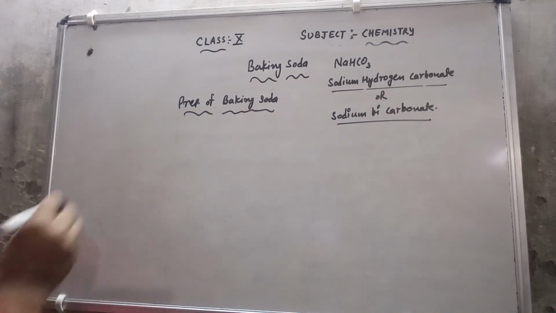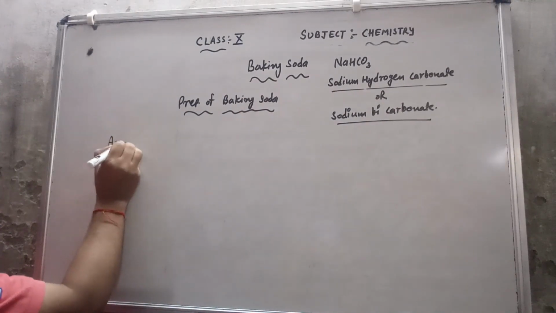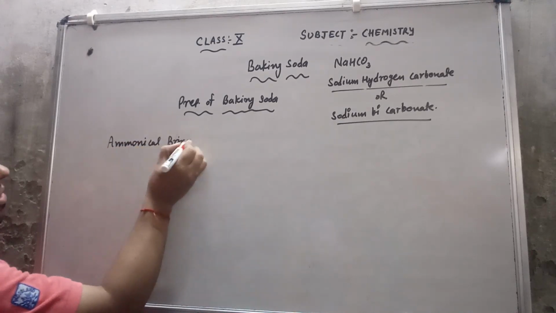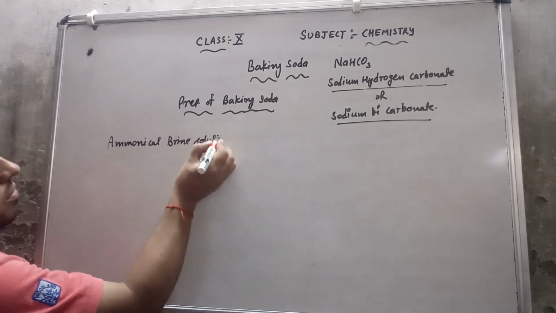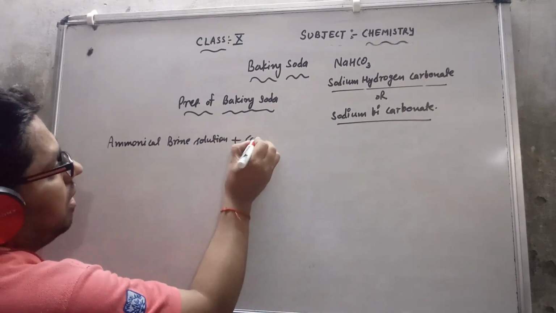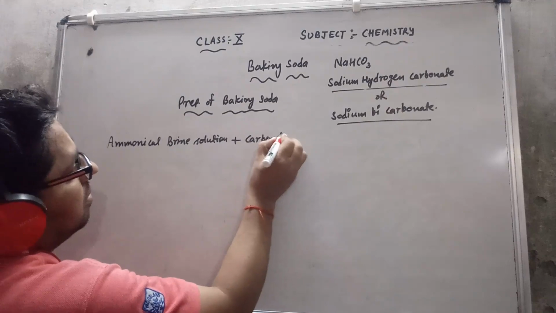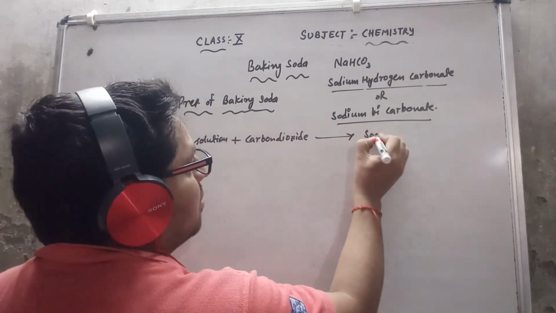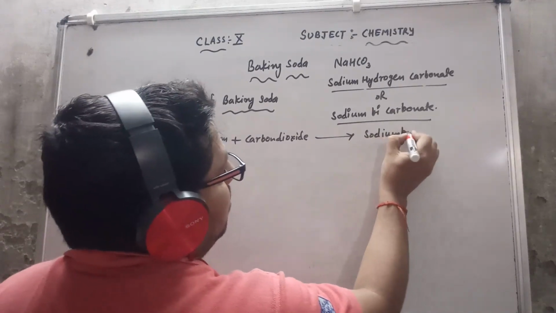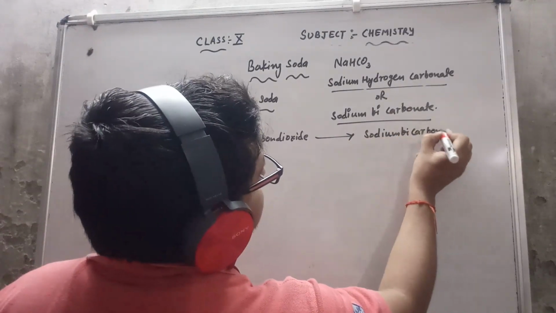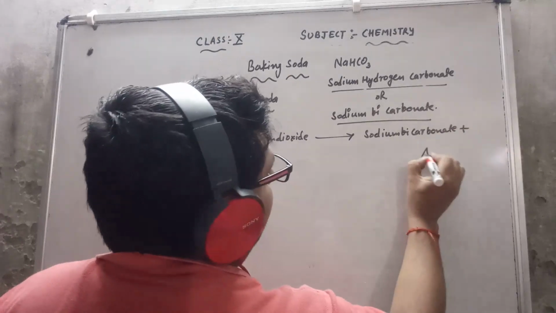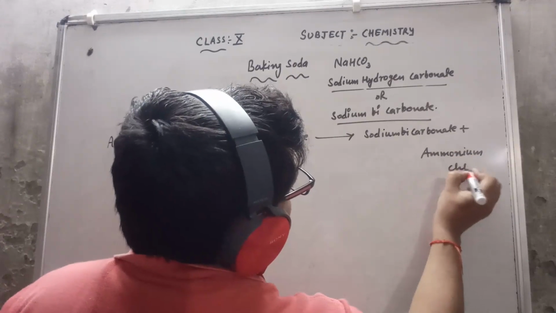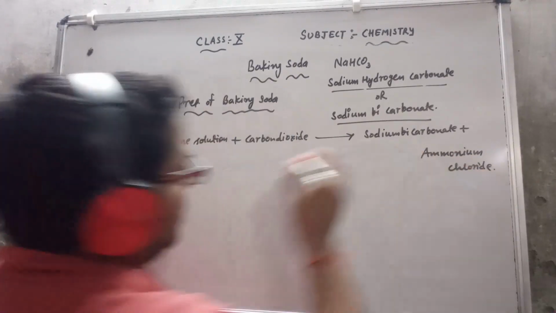Step first, ammonical brine solution reacts with carbon dioxide. Then it will give us sodium bicarbonate and ammonium chloride. That is what they are giving us.